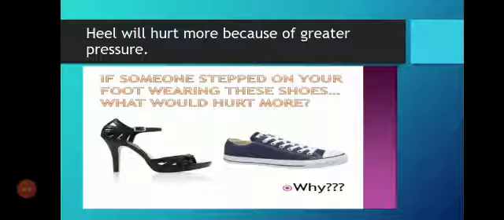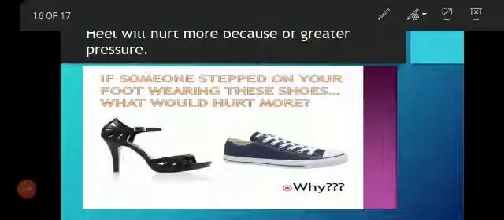Clear? So the shoe which has less area will hurt you more. So the pencil heel hurts you more as compared to the joggers, because all the pressure comes on the heel and is exerted on your foot. Now, in a jogger shoe, all the pressure is spread equally over all the area of the jogger's shoe.